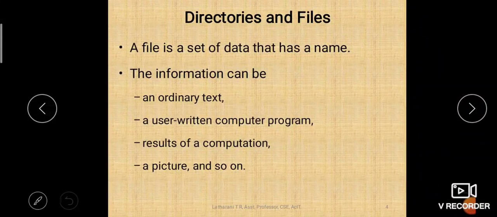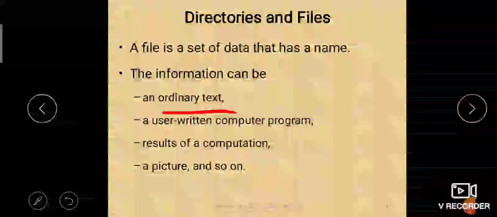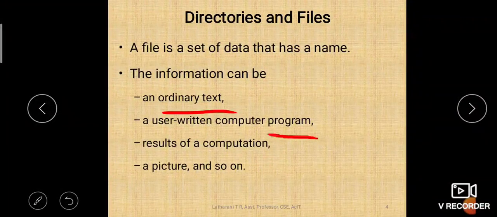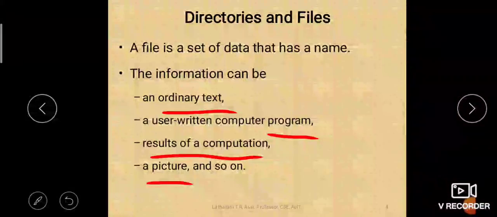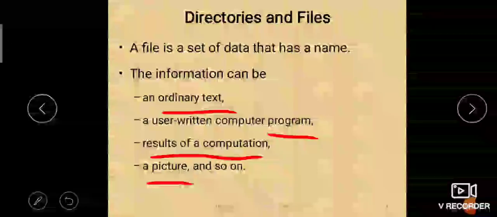The information can be an ordinary text. Okay, so anything you can store: an ordinary text, or it may be a program, or it may be a result of computation, or it may be a picture, audio, video, anything you can store in a file, right?